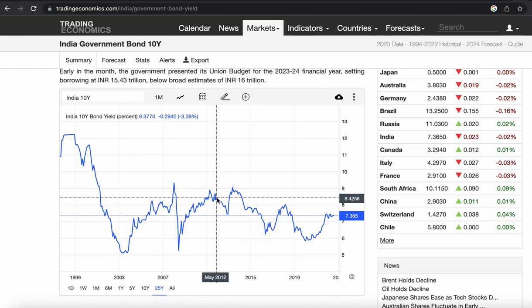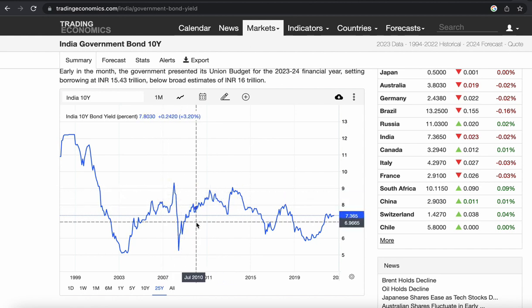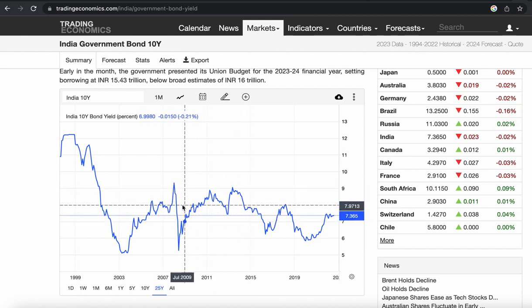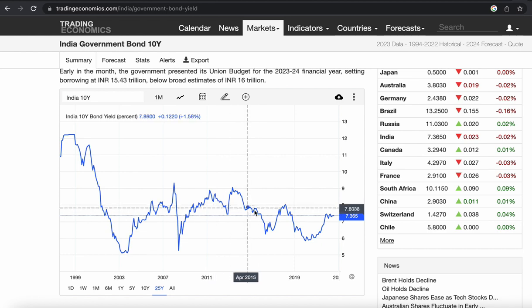So the yields keep on rising and falling. When you are planning for retirement, you need steady cash flows coming into your bank account. So these things will affect you during your retirement: what the interest rate will be and how the bonds are trading in the market. When you plan for your retirement, you should plan for safe and steady returns, and think about how we can overcome these kinds of interest rate fluctuations. Otherwise, throughout your life, including your retirement period, you will keep seeing these fluctuations.